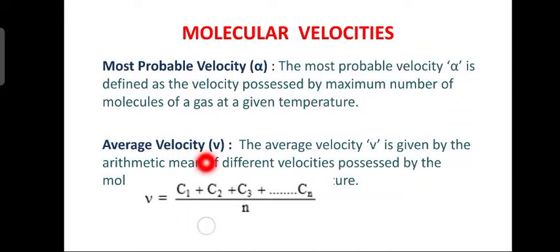Then what is average velocity? Average velocity is represented by v. The average velocity is given by the arithmetic mean of the different velocities possessed by the molecules. So what do you mean by arithmetic mean? The sum of all the velocities of the molecules, suppose C1 is molecule 1, C2 molecule 2. You take the sum, and then take the mean, divided by n, because there are n molecules. So that is called average velocity.